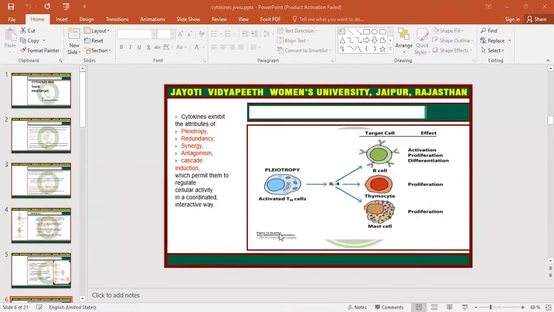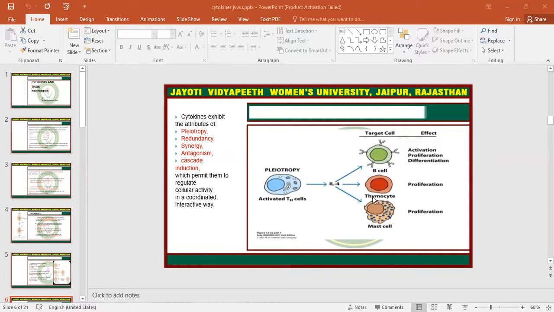So cytokines exhibit some attributes of pleiotropy, redundancy, synergy, and antagonism, which allow them to regulate cellular activity. The first one is pleiotropy. Suppose that a T helper cell releases a cytokine, interleukin 4. Interleukin 4 is a pleiotropic cytokine which has different targets. It can target B cells, thymocytes, and mast cells, and their functions are also different.